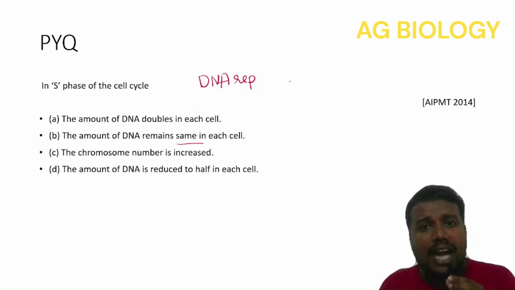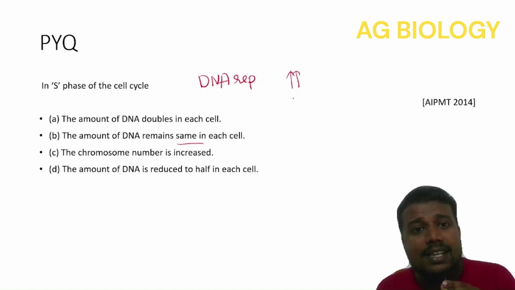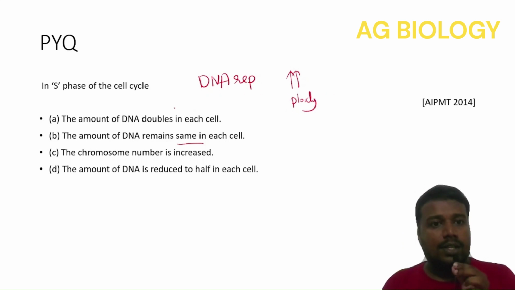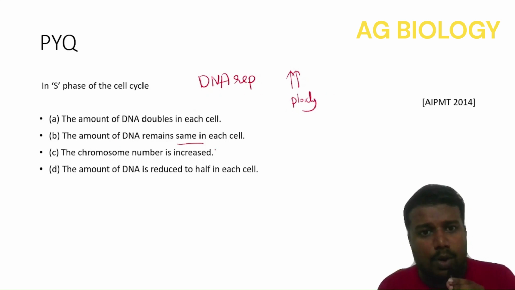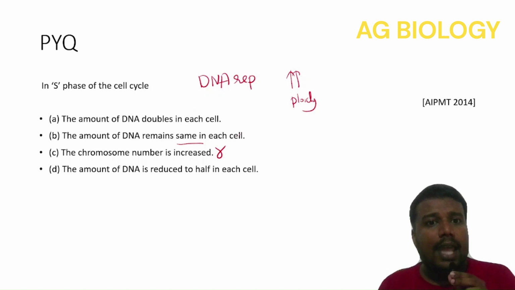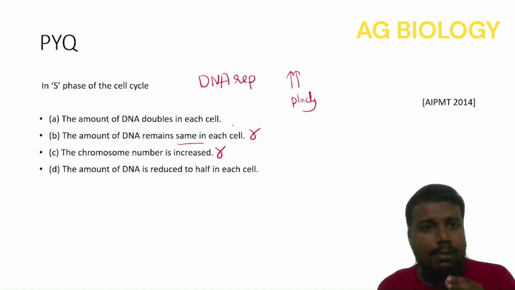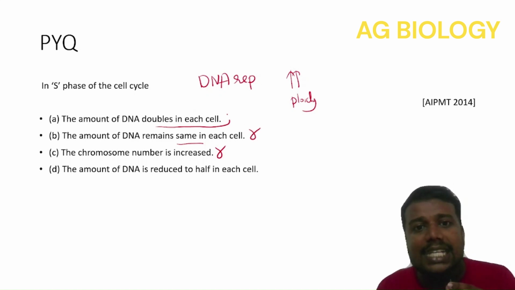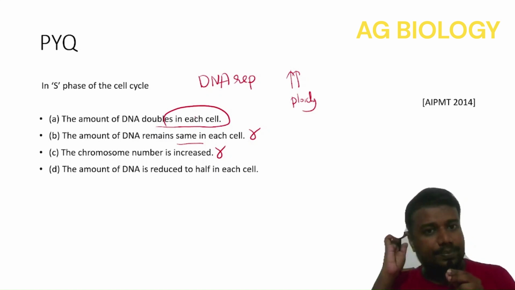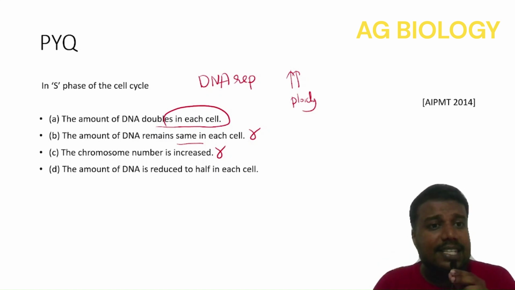So the DNA content gets doubled, but the ploidy remains the same. So 'number of chromosomes is increased' is wrong, and 'amount of DNA remains the same' is wrong. The amount of DNA doubles in each cell. Answer is A.